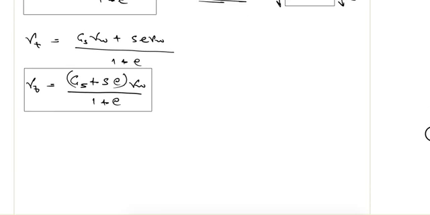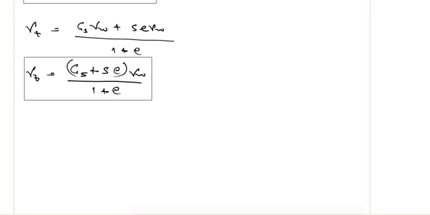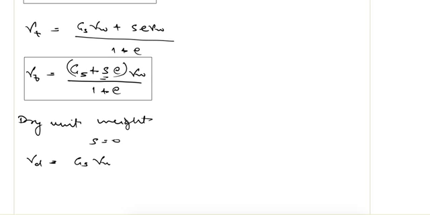Now from this equation only we can find the other unit weights. For dry unit weight, the degree of saturation is equal to 0. So if I put it here, gamma D is equal to Gs gamma W upon 1 plus e.